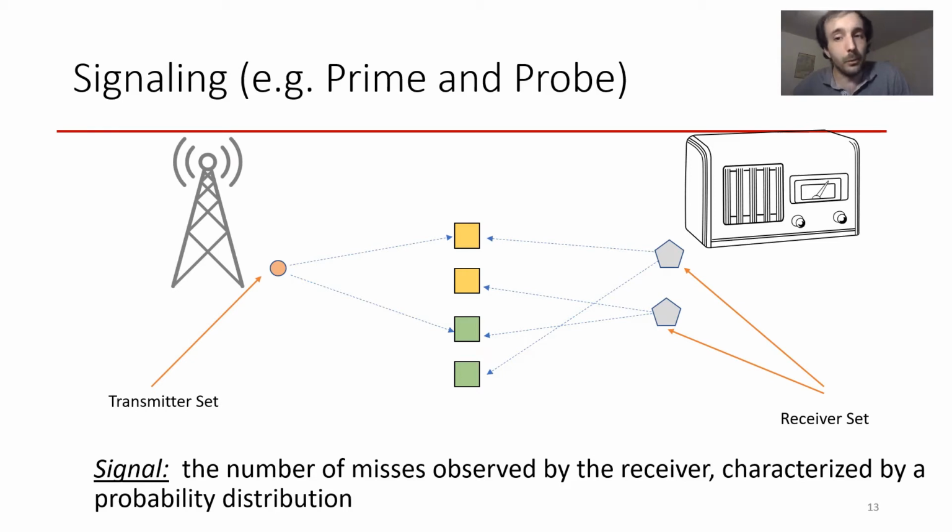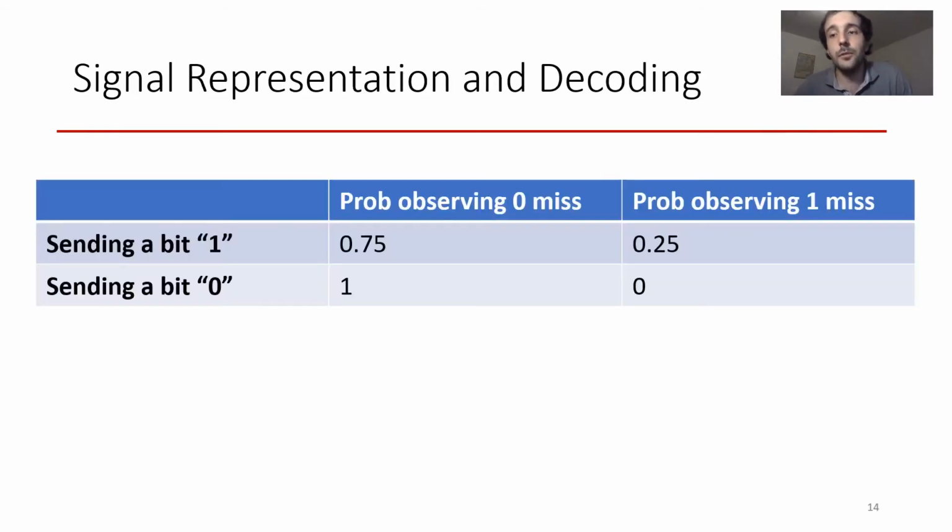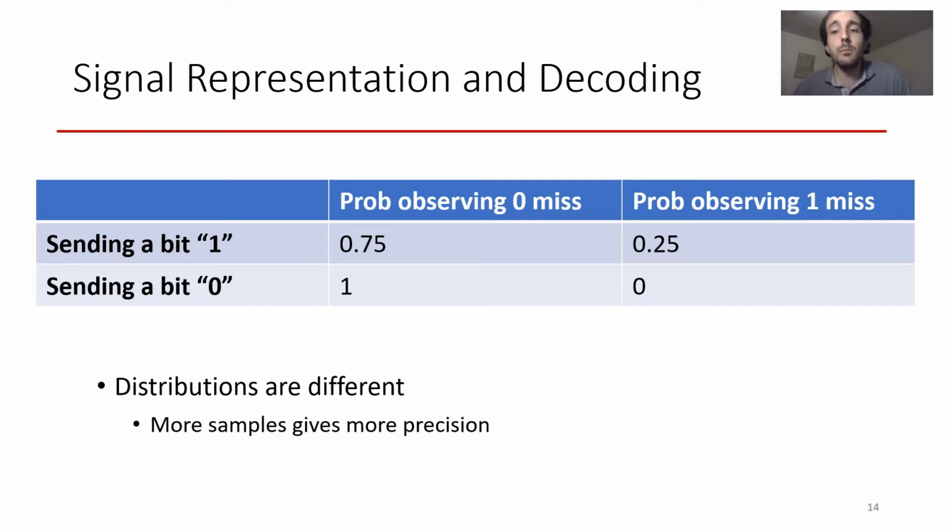Here is an example of the mathematical representation of 2 distributions of the number of misses in case where the transmitter would be accessed or not. As the distribution of the number of misses is different for the 2 situations, we can use statistical methods on the samples we acquired during signaling to decide if it is more likely that those samples correspond to a case where a 0 or where a 1 was transmitted. We call that the decoding step, and intuitively the more samples we gather, the more precise our guess of the transmitted bit will be.